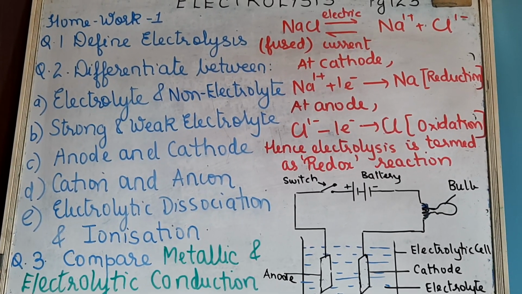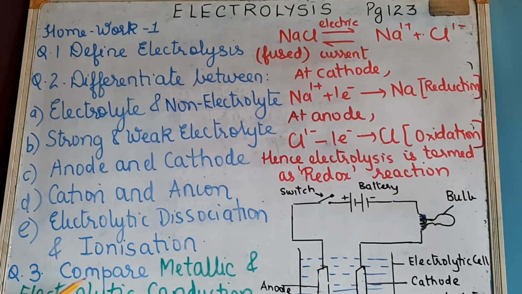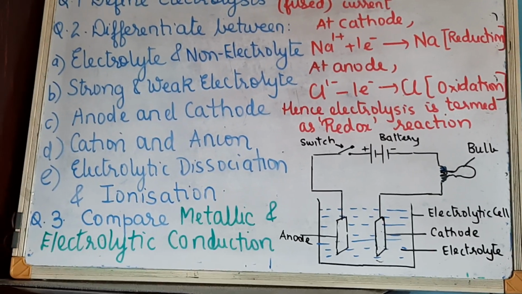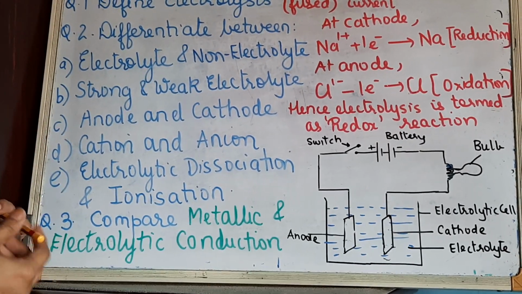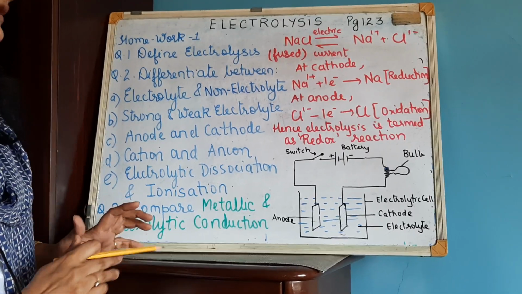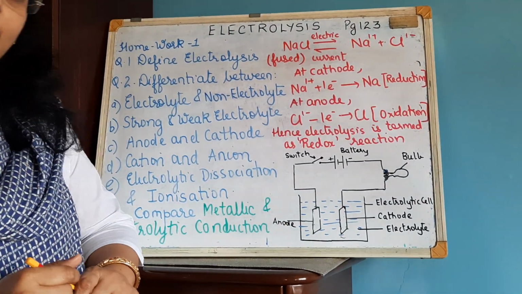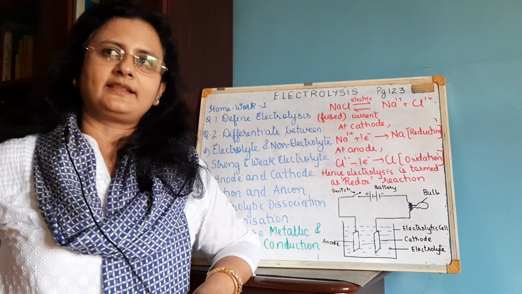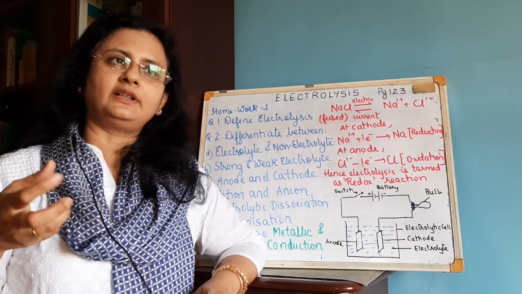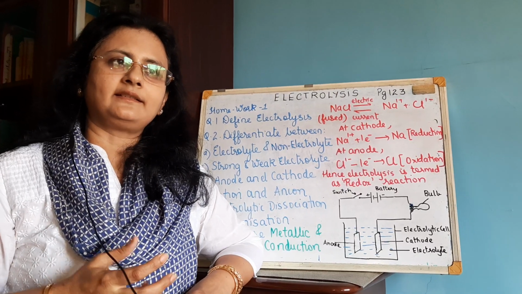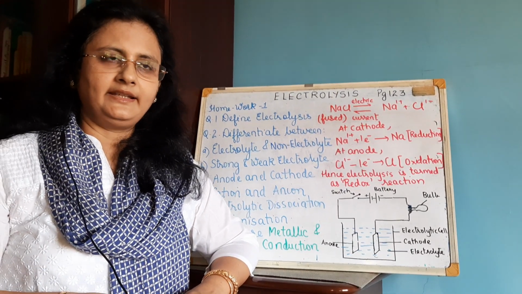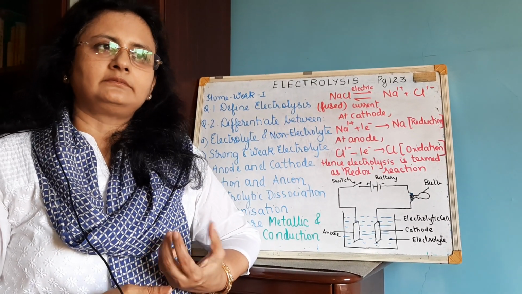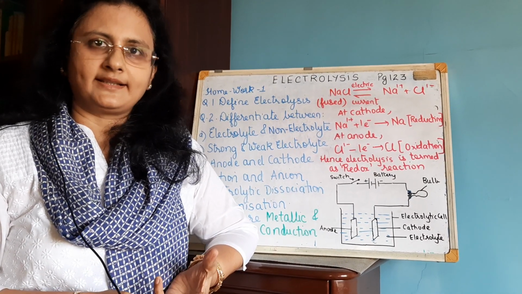Now continuing with the next, that is what is called compare metallic and electrolytic conduction. Okay. Now this is again very important. Metallic conduction is in relation to, say, a metallic wire like a copper wire or a nickel wire, and electrolytic conduction means it is related to the electrolyte like copper sulfate solution or nickel sulfate solution.